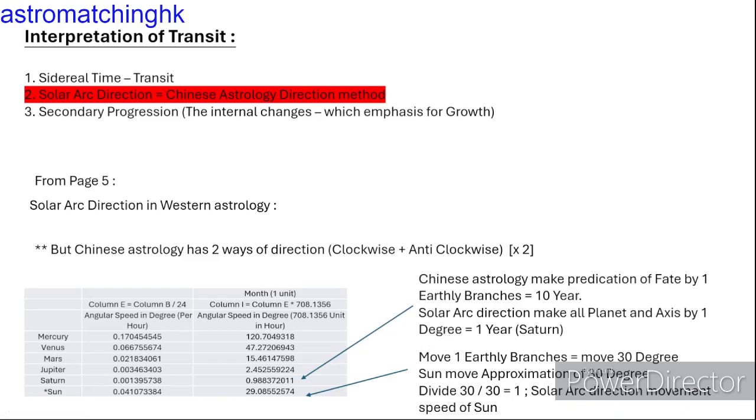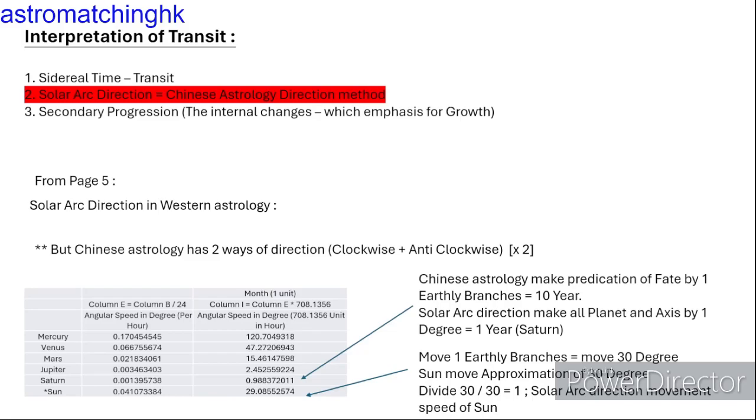And the second alternative perspective is, if we consider the Sun's location, with one lunar month passed, the month earthly branch moves one unit, which means 30 degrees of a circle. The actual angular movement of Sun is 29 degrees, which by approximation becomes 30 degrees.